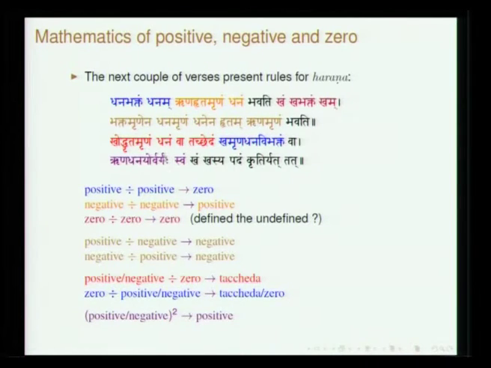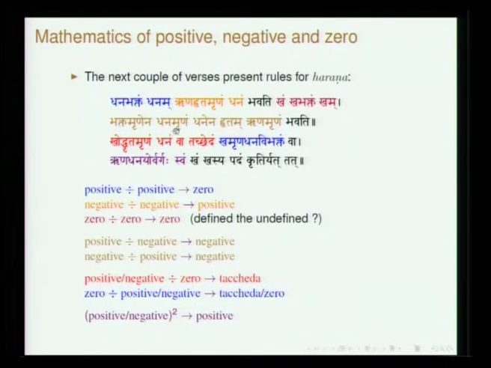Then negative by negative, so that is positive again. So, 0 by 0, this also he has defined as kham khabhaktam kham. This we know today is undefined, but it has been defined as 0. So, bhaktam rinena dhanam, so positive by negative, negative by positive, all that has been stated.